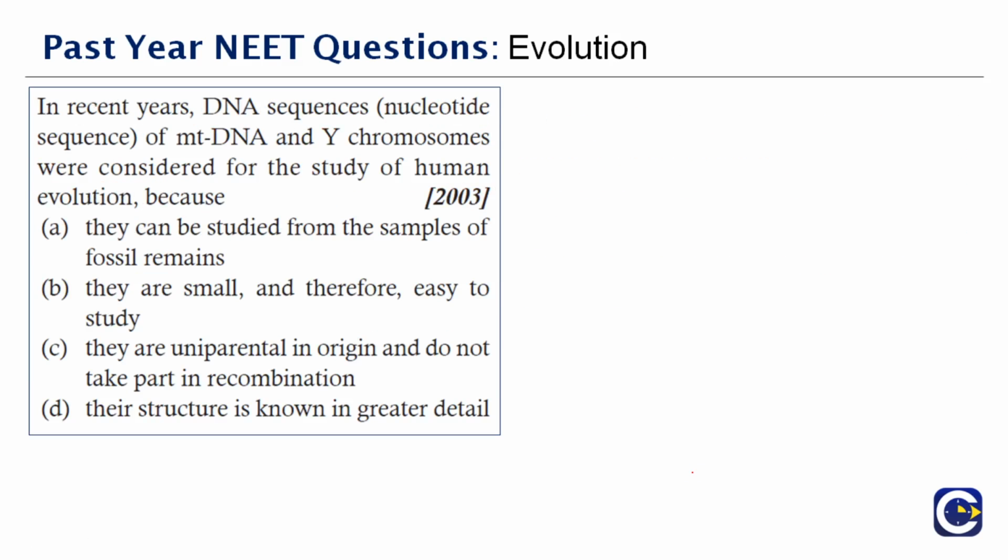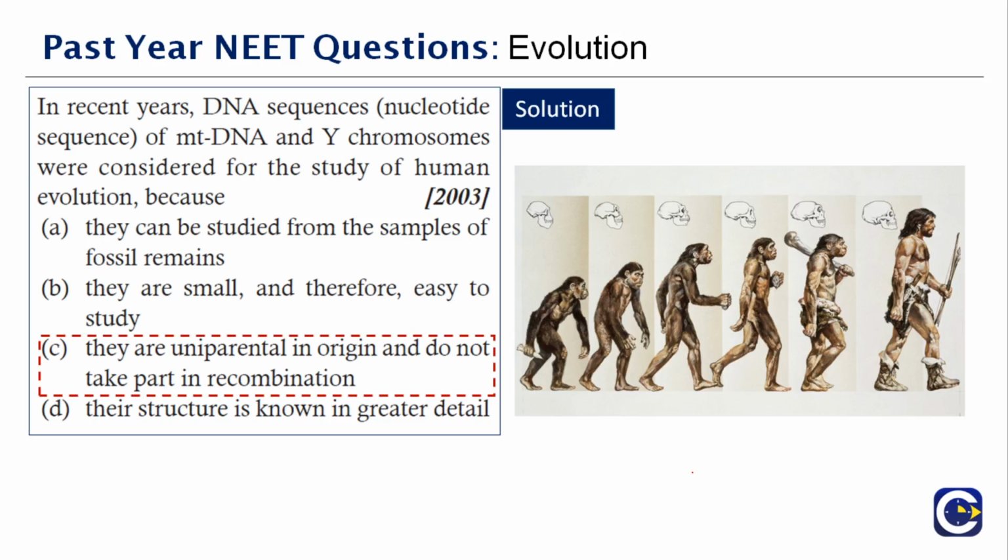Next question here. In recent years, DNA sequences of mitochondrial DNA and Y chromosomes were considered for the study of human evolution because. Why? The answer to this question is option C. They are uniparental in origin and do not take part in recombination. So if you look at the evolution of humans, look at the way he has evolved. You can see the changes gradually happening. A bent posture, slowly the body posture getting erect, and you even see a lot of changes in the skull, right? So all this is called human evolution.